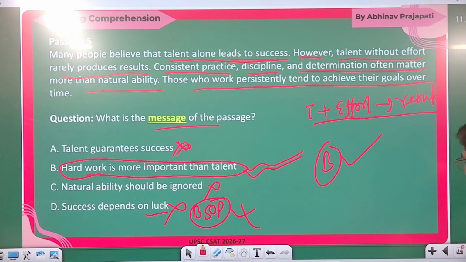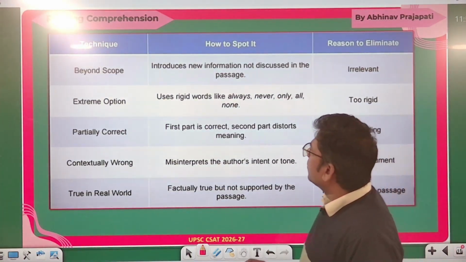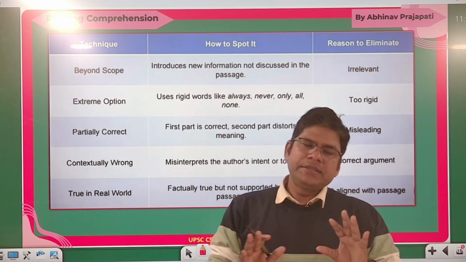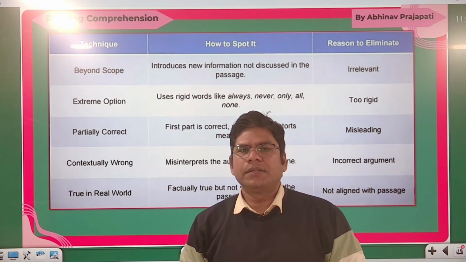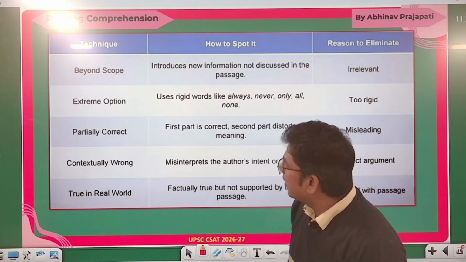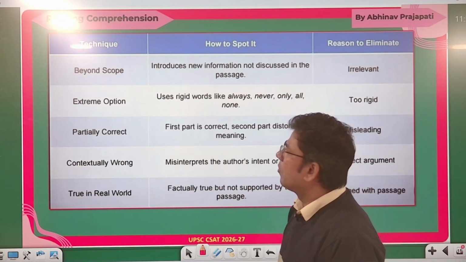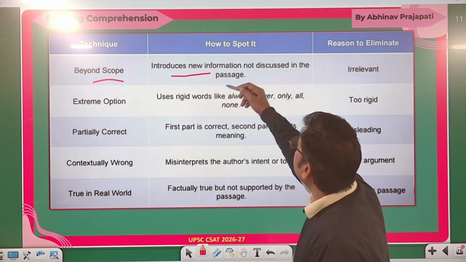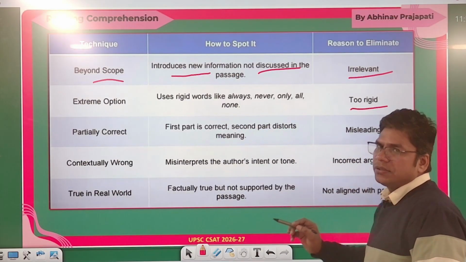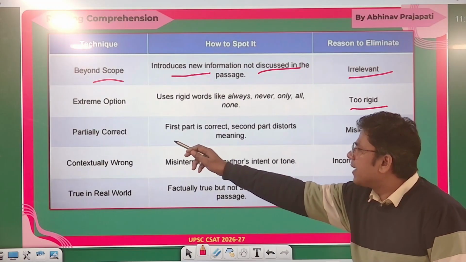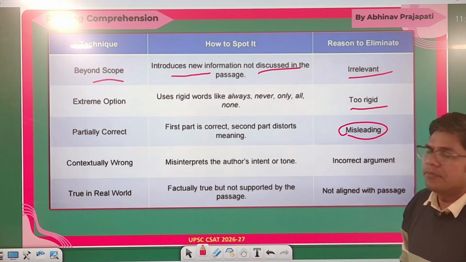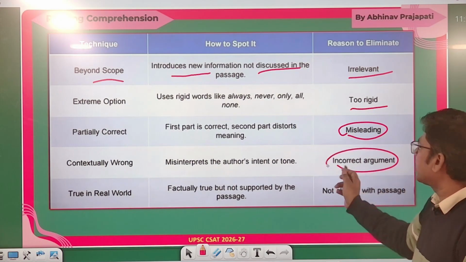Clear? Getting it? Whatever question you solve in the examination or during practice, you always have to first use the elimination technique. For elimination, always remember these things. Beyond the scope of the passage: it introduces new information not discussed in the passage, so it is irrelevant. Extreme option: too rigid, so you should eliminate it. Partially correct option: misleading. Contextually wrong option: misinterpretation of the author's main idea, an incorrect or irrelevant argument.